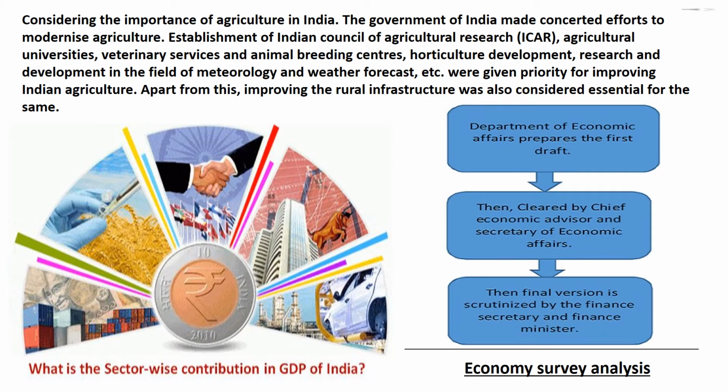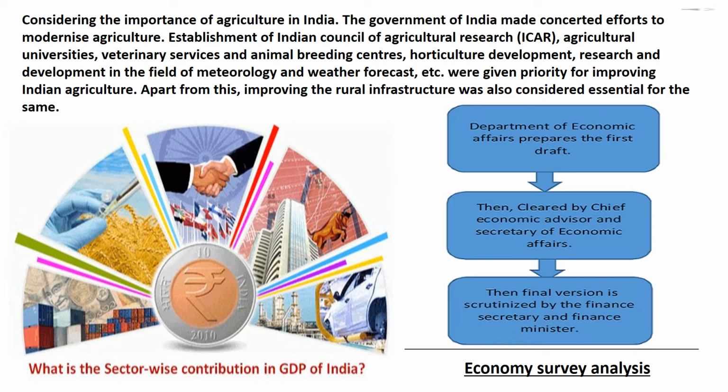Considering the importance of agriculture in India, the Government of India made concerted efforts to modernize agriculture. Establishment of the Indian Council of Agricultural Research, that is ICAR, agriculture universities, veterinary services and animal breeding centers, horticulture development, research and development in the field of meteorology and weather forecasting, etc., were given priority for improving Indian agriculture. Apart from this, improving the rural infrastructure was also considered essential for the same.